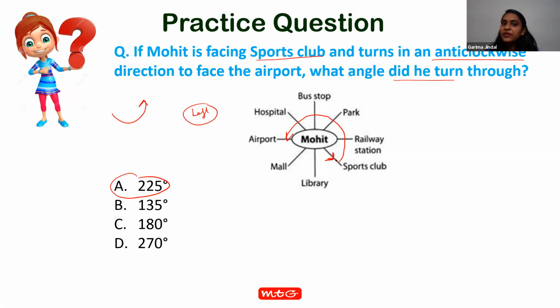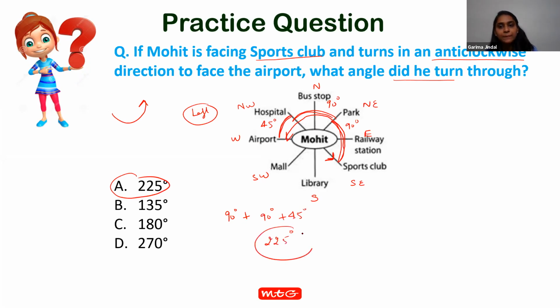We know the angle between two main or two cardinal directions is 90 degree. So this is north, this is east, this is south, and this is west. This is northeast, this is southeast, this is southwest, and this is northwest. So the angle between southeast and northeast is 90 degree. Angle between northeast and northwest is 90 degree. And the angle between northwest and west is 45 degree. So the total turn is 90 degree plus 90 degree plus 45 degree. That means 225 degree. Right?